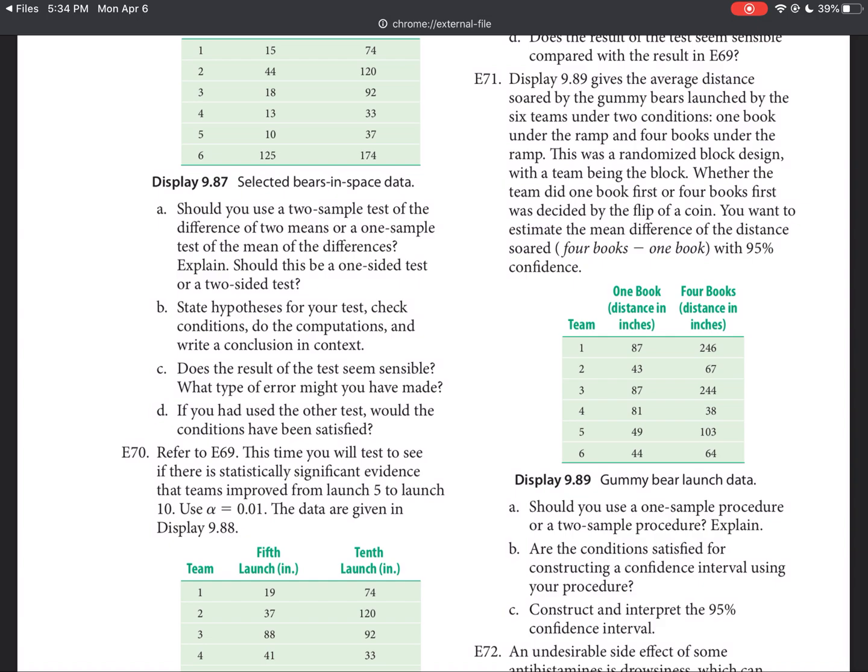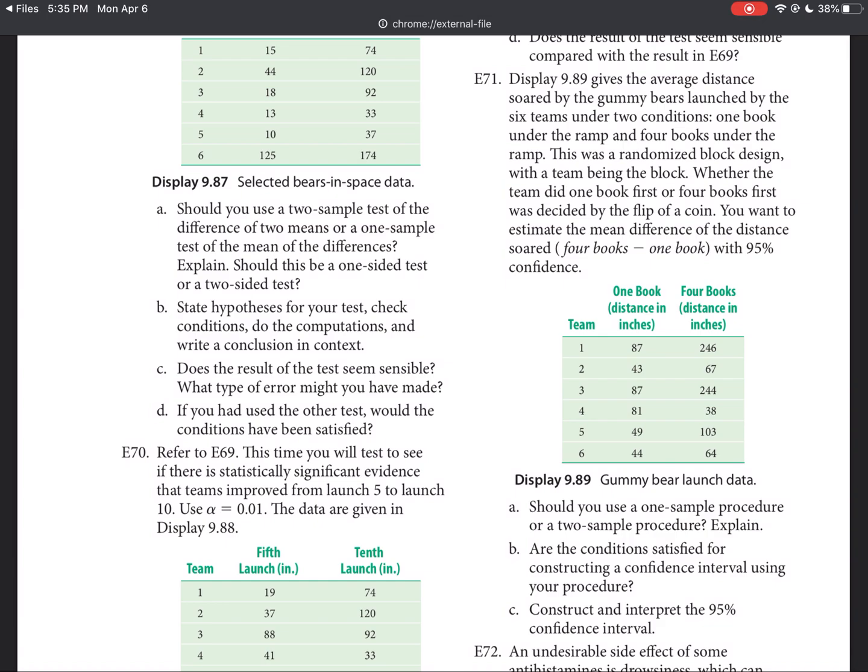So these are definitely, once again, not independent. We really just are randomly assigning, hopefully, which one goes first with 4 books, which one goes first with 1 book, which they said they did by the flip of a coin. So we are going to once again use the one sample procedure by combining the data.